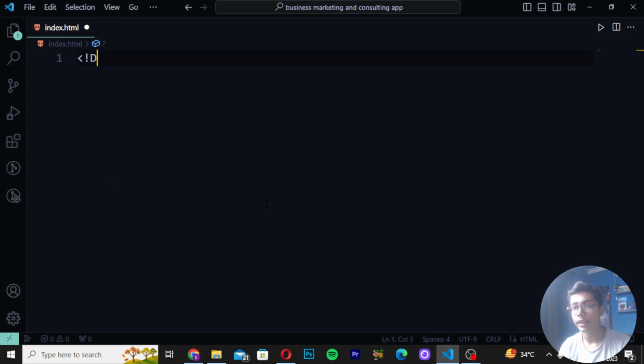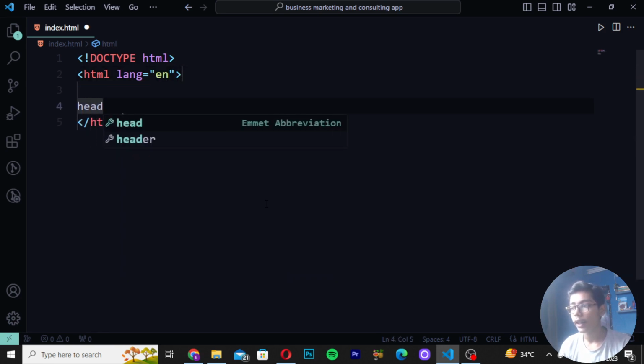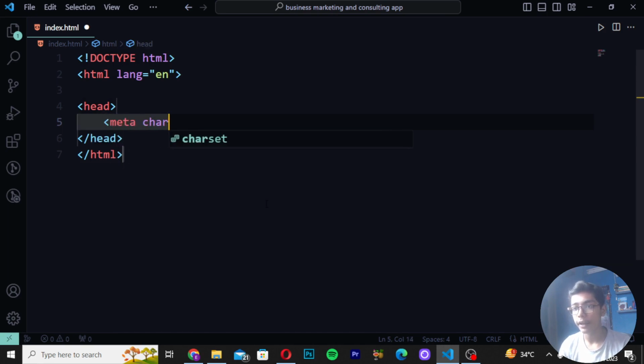So I will be now creating the starting tag first of all as doctype. With that, I will be creating this HTML. Move down and write here html lang equal to en. Then you have to now just close this thing as well. Then move here and create head tag, and here I will be writing meta charset equal to utf-8 like this.